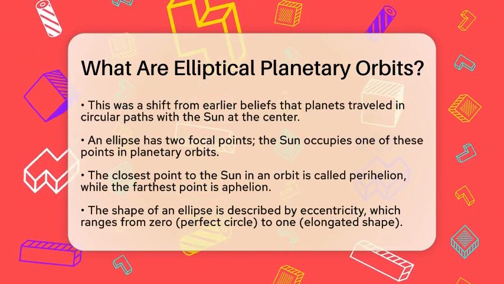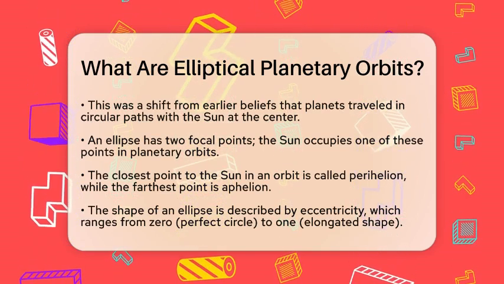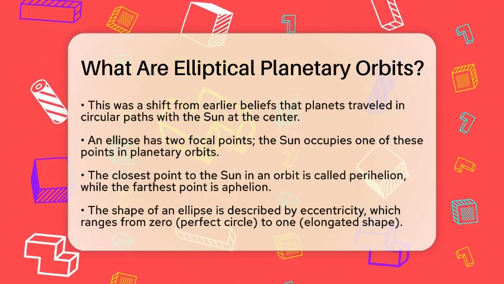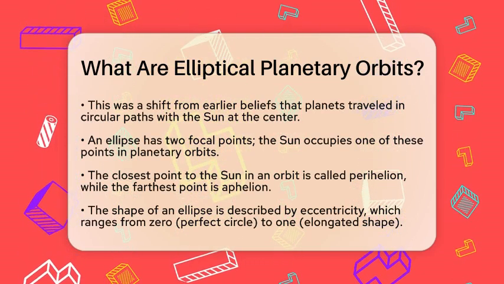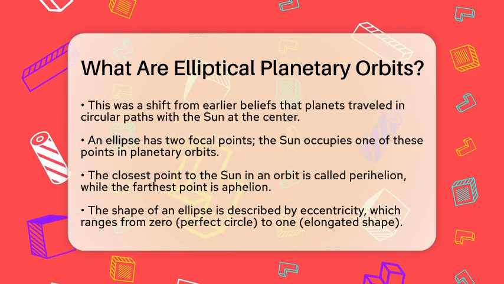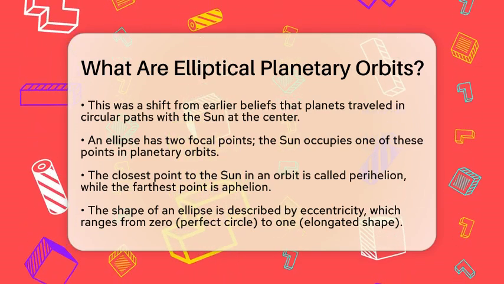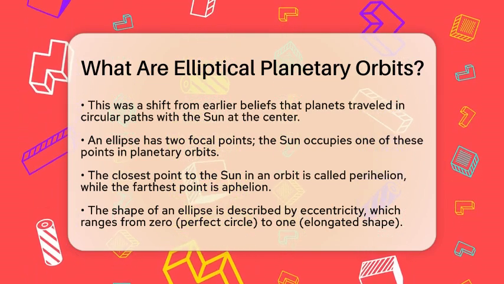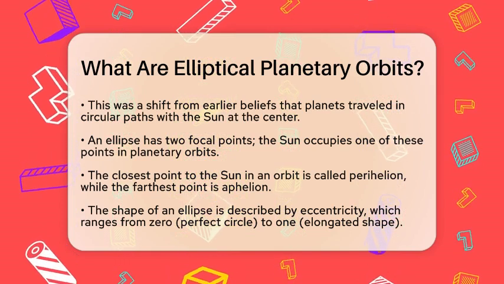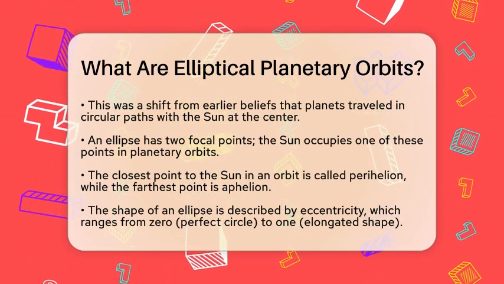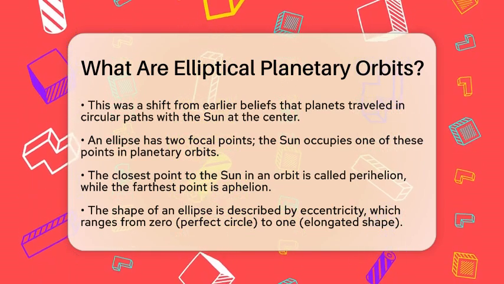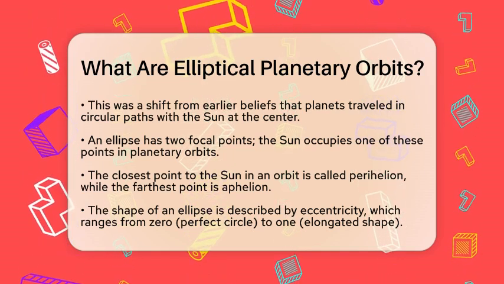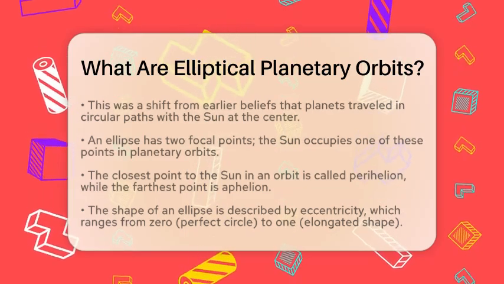An ellipse has 2 focal points, and the Sun occupies one of these points in the case of planetary orbits. The closest point in the orbit to the Sun is called the perihelion, while the farthest point is known as the aphelion. The shape of the ellipse is described by a number called eccentricity, which ranges from 0 to 1. A value of 0 means the orbit is a perfect circle, while values closer to 1 indicate a more elongated shape. Most planets in our solar system have low eccentricities, meaning their orbits are nearly circular.